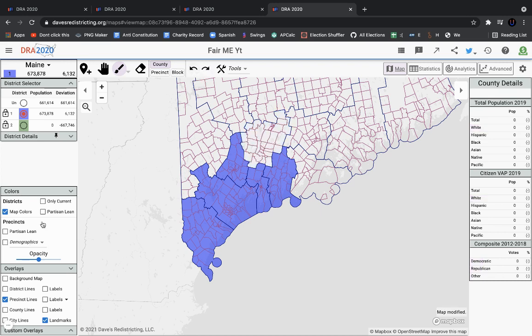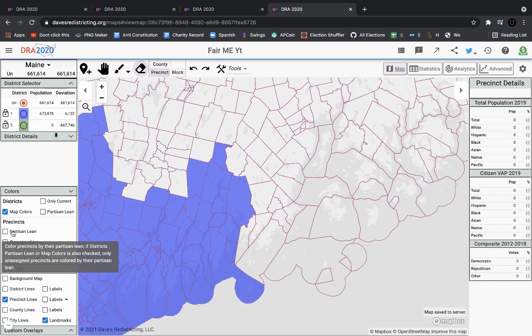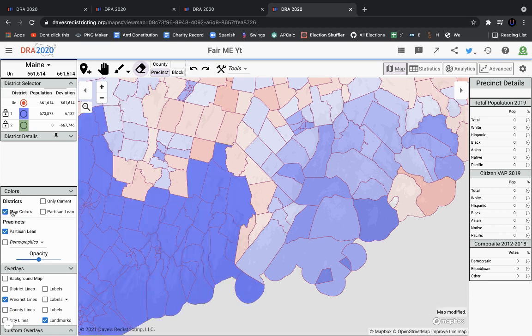Okay. So what we could do is just have this district right here be Democratic leaning, then take away some of these precincts. Again, because of the population deviation. Turn on partisan lean, take away some of these precincts. I guess I'll just take away these ones down here.